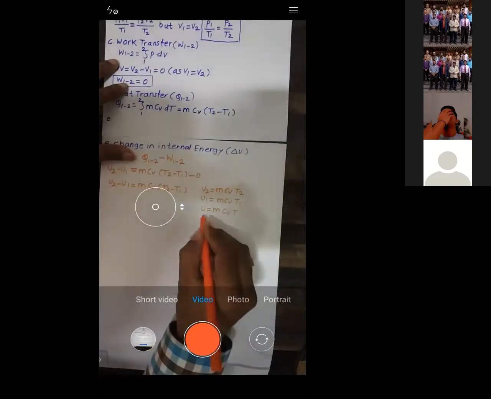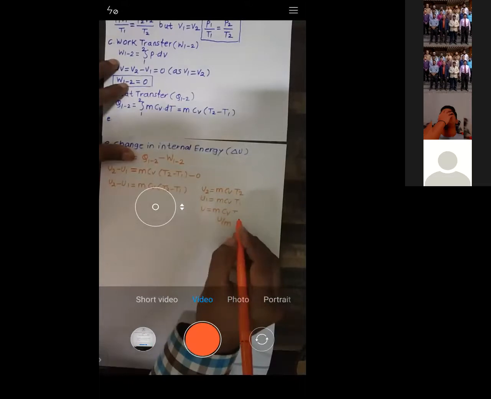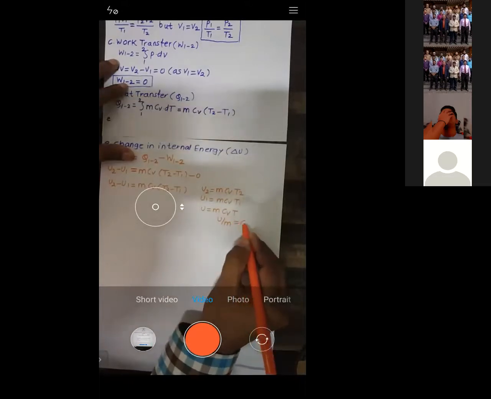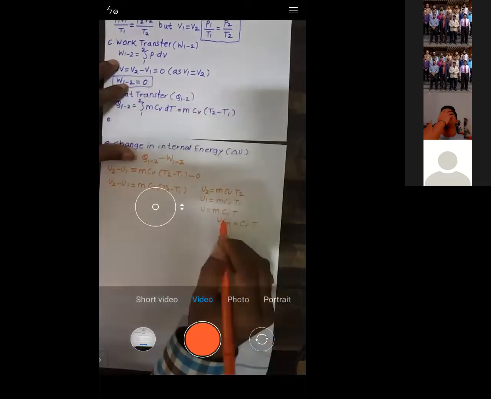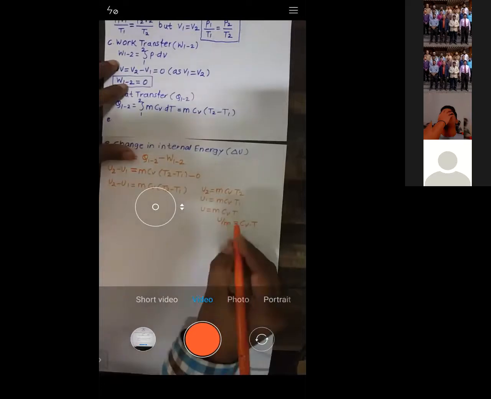Now if I bring this m on this side, what you'll get? U by m is equal to CV into T. Then what is capital U by m? It is small u.